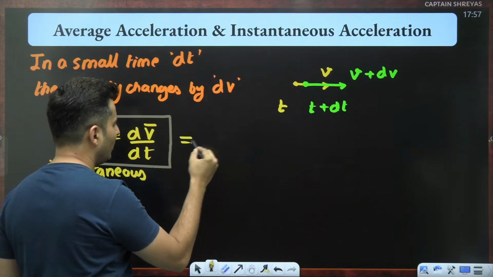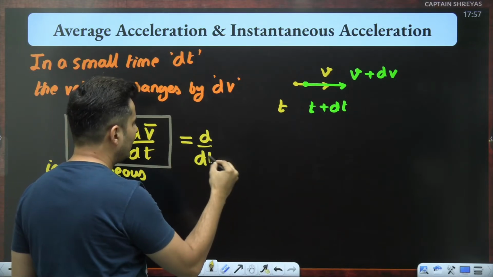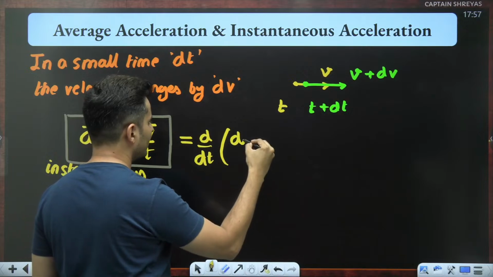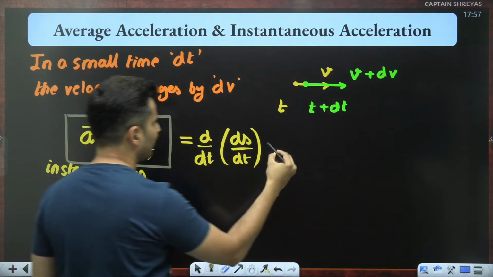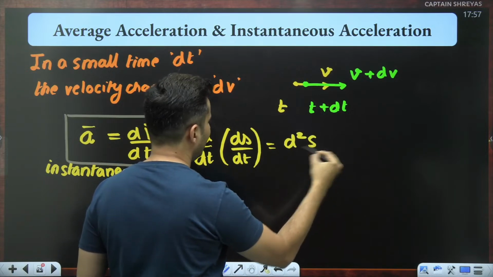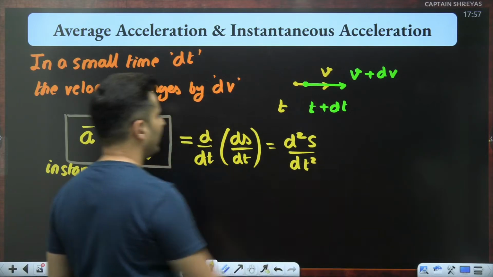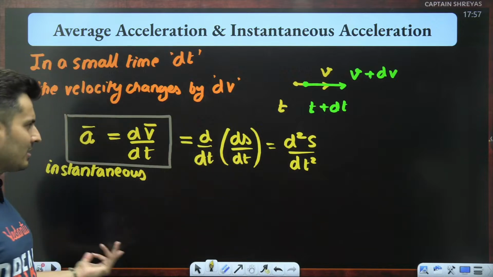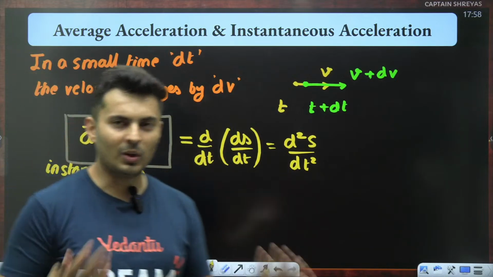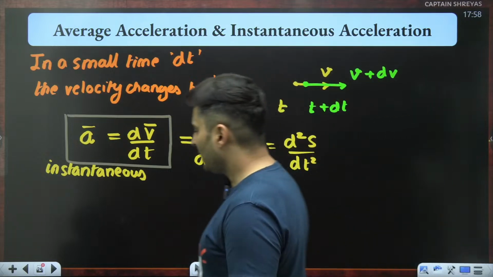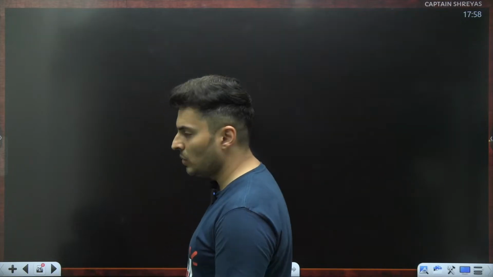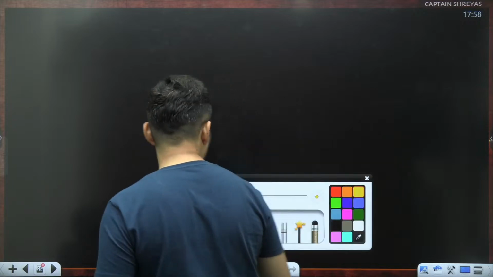Velocity itself was displacement's derivative with respect to time. So this is nothing but the second derivative of displacement with respect to time. That is also understood. Derivative of a derivative, or second derivative. Cool? Okay. Now let's take up examples related to acceleration before we move ahead.